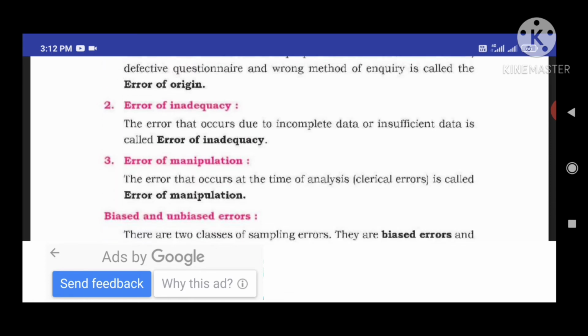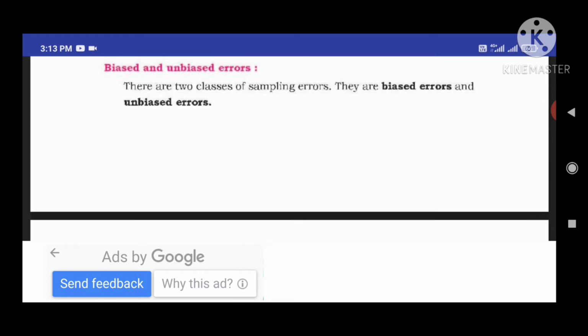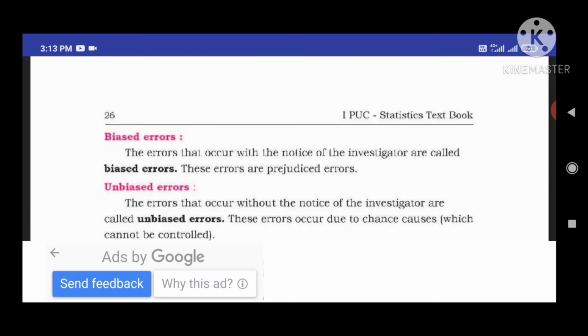Okay. Next, we should know the next concept: biased and unbiased errors. These are also very important for your examination for 1 mark and 2 marks questions. So let us know the meaning of biased and unbiased error. There are two classes of sampling errors: biased error and unbiased error. Biased errors are errors that occur with the notice of the investigator.